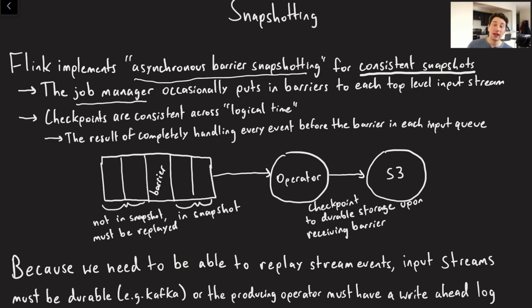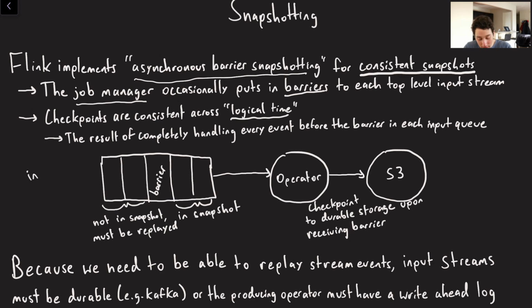Basically, recall we have this job manager. The job manager, on some interval, is going to put something called barrier records into every single input queue of a Flink job, so every single top level input stream. And the idea is that this is going to produce checkpoints consistent across logical time.